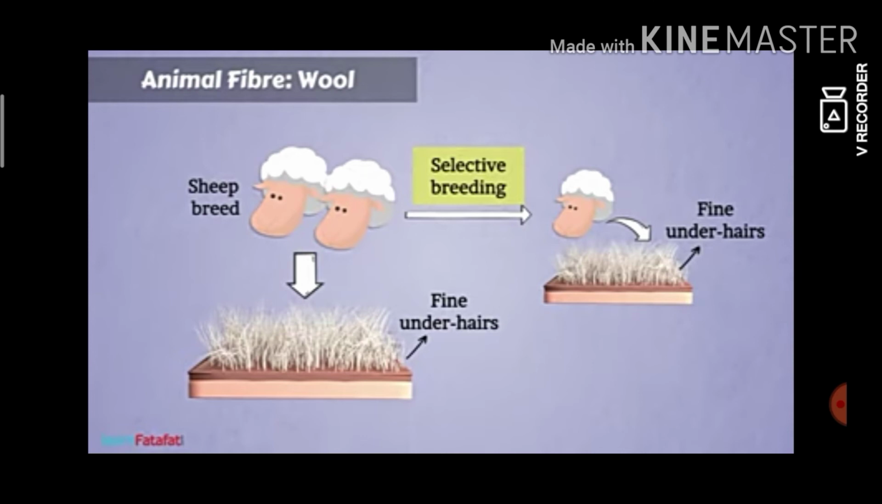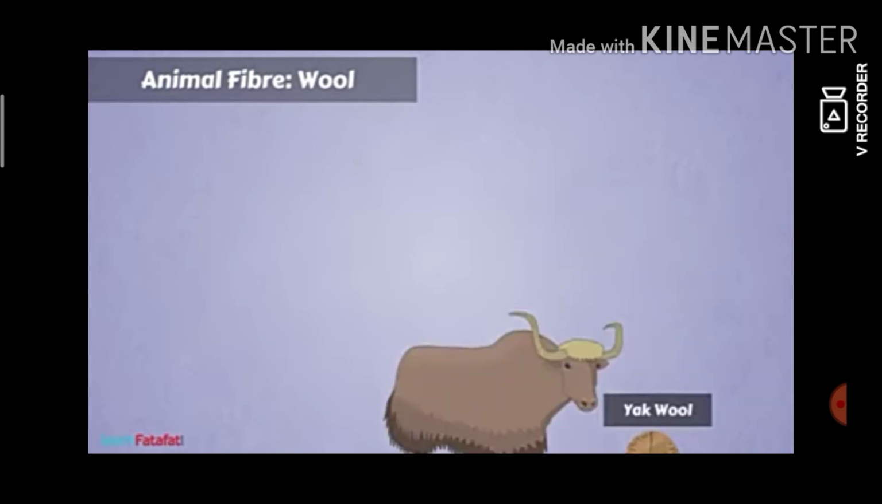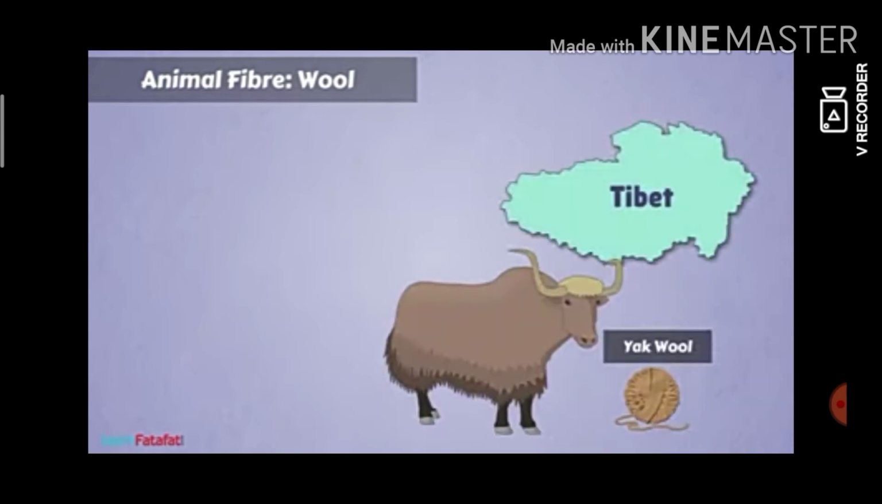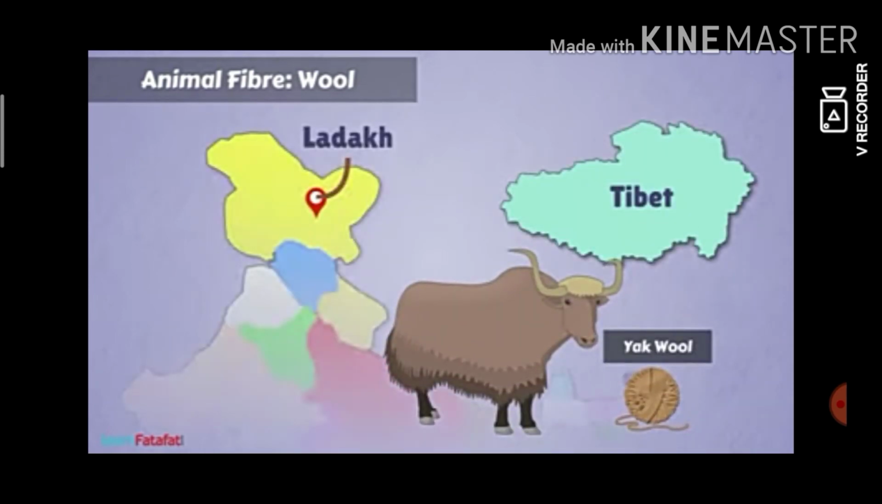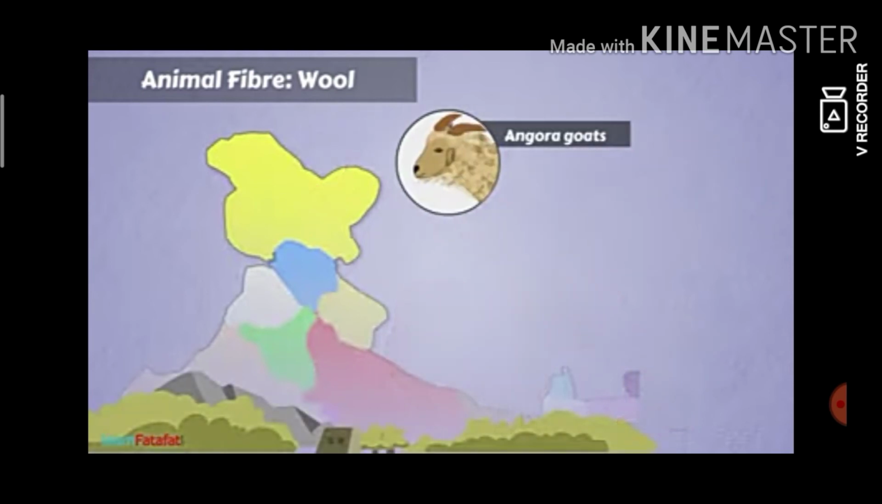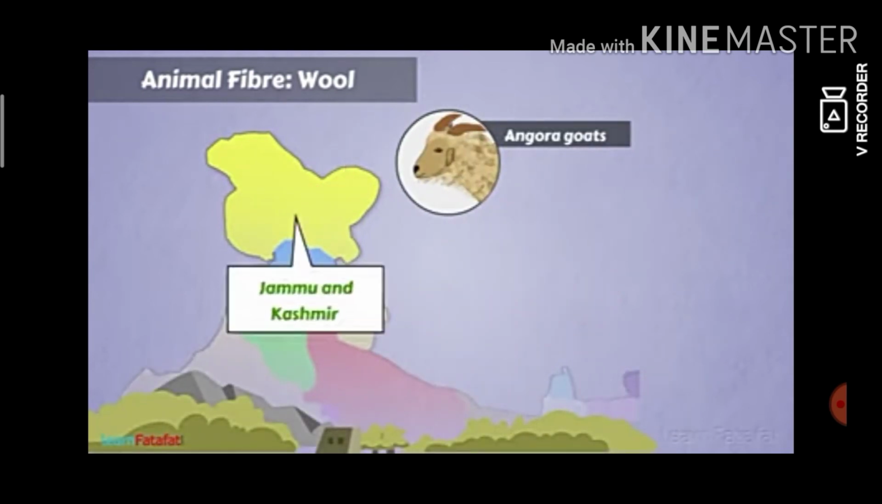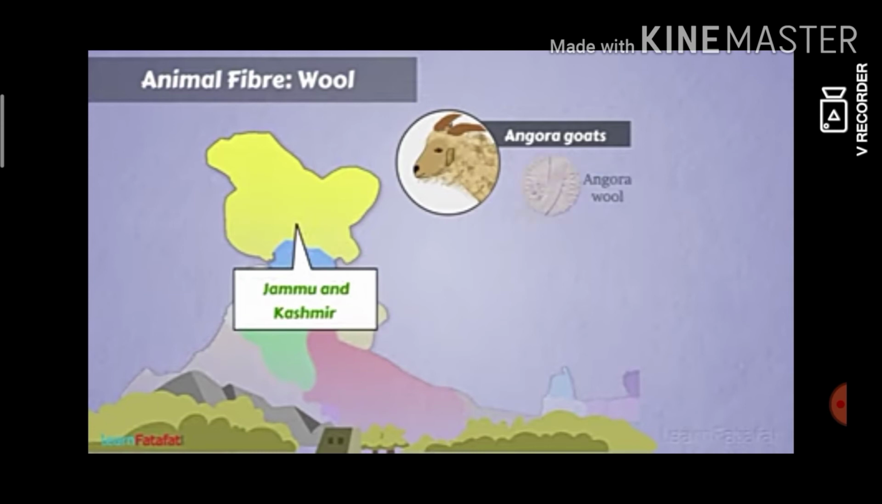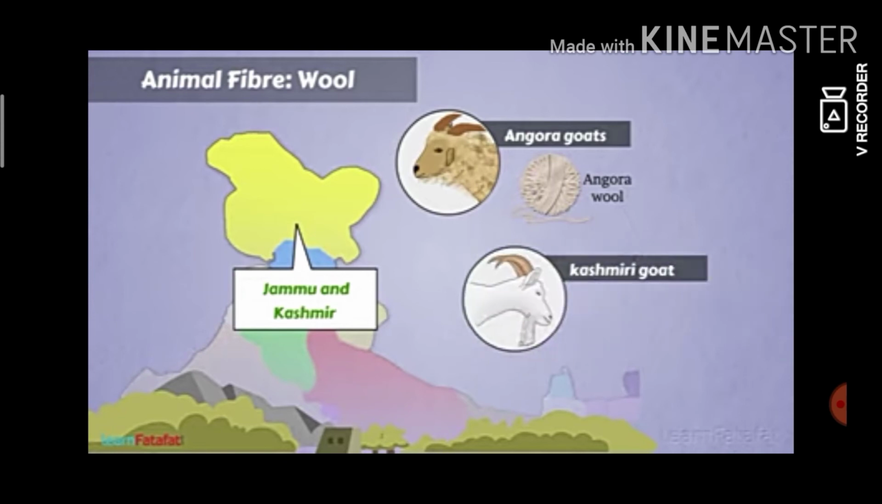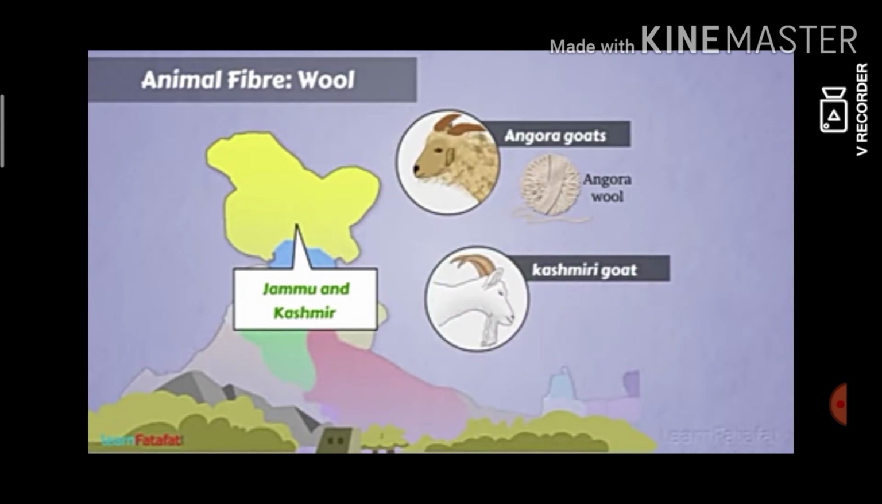There are other animals too which provide wool. For example, yak wool is popular in Tibet and Ladakh. Angora goats found in hilly regions like Jammu and Kashmir provide Angora wool. Wool is also obtained from the hairs of goats. The underhairs of Kashmiri goats are very soft. These are used to make fine shawls called pashmina shawls.